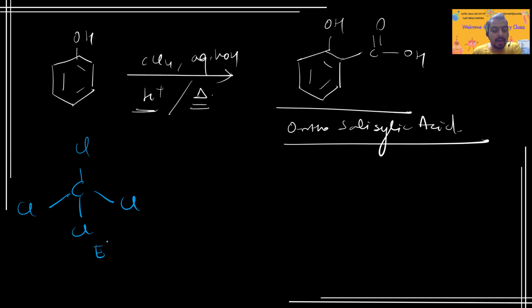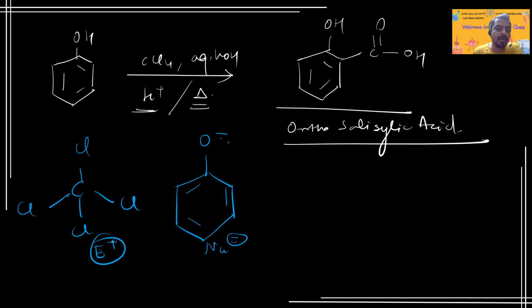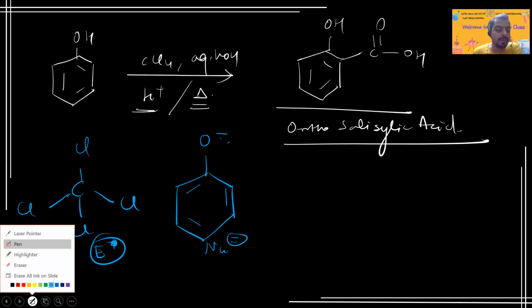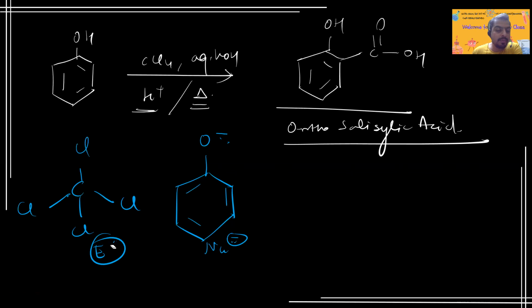So this is the electrophile, again a neutral electrophile, which attacks the very powerful nucleophile, because KOH, OH minus will come, depart H plus and form phenoxide ion, right? So what does happen in this process? This is the nucleophile again, and this is the electrophile. Again, it's a neutral electrophile, so there won't be a plus charge. I hope it's clear to you, right?